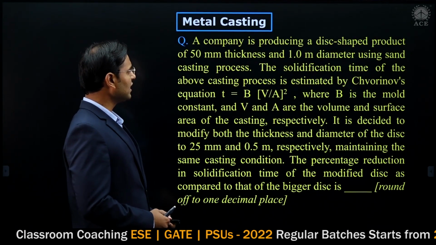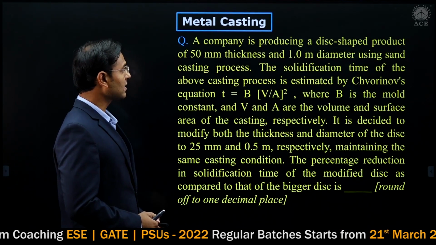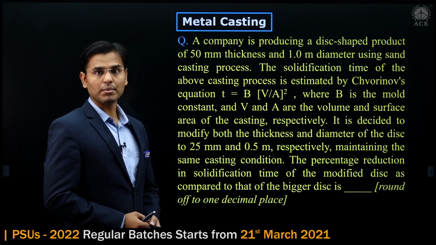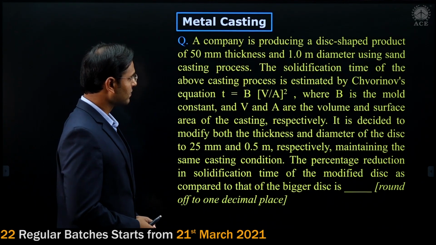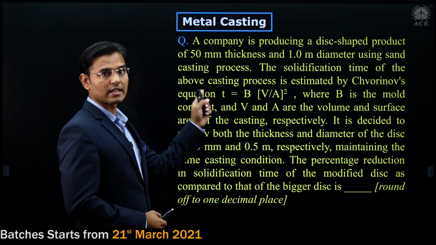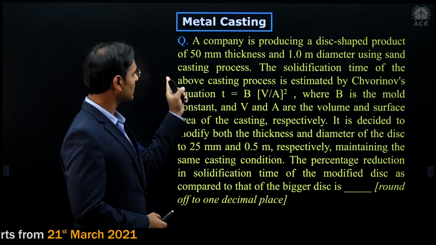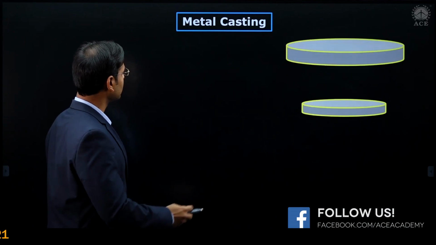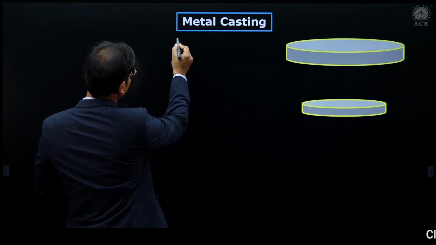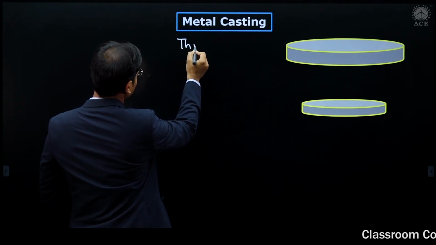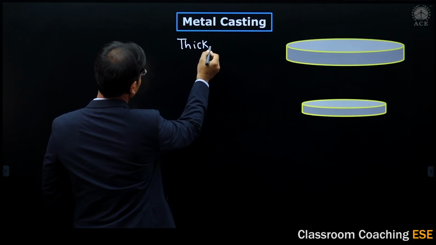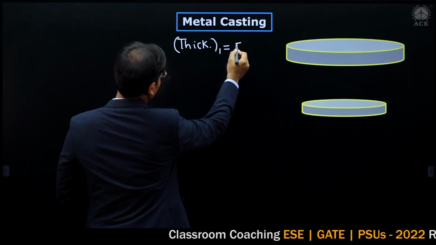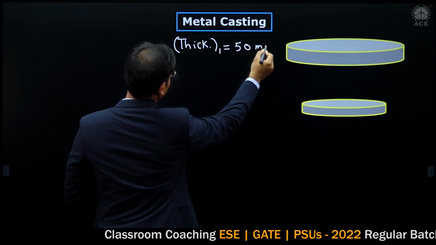A company is producing a disc shaped product of 50 millimeter thickness and 1 meter diameter using the sand casting process. I am writing here, thickness for the first casting is 50 millimeter.